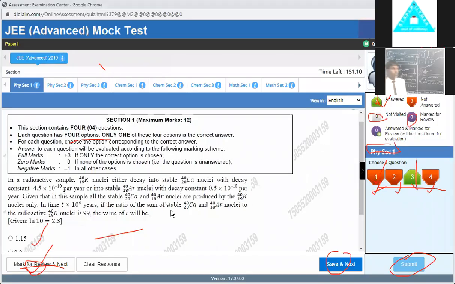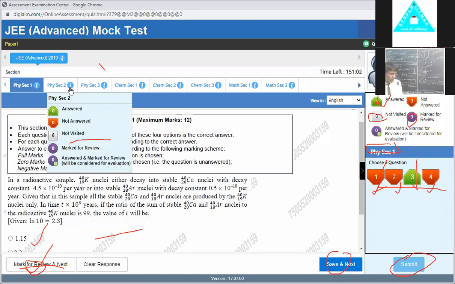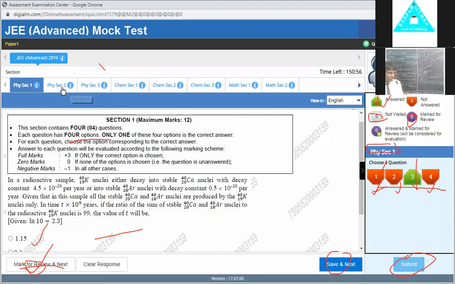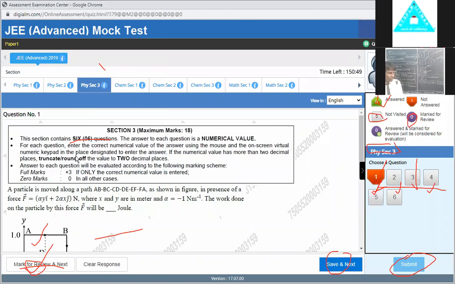Now we are going to show you practically. This is section number 1. Similarly, this is section number 2. If you click here, you see the total. You see the 000, which means you have neither touched this question nor opened this section. This is the chemistry part, this is the physics part, and the third section, so 3 sections. If I click here, the third section is opened here.